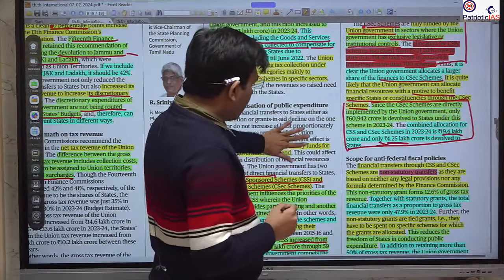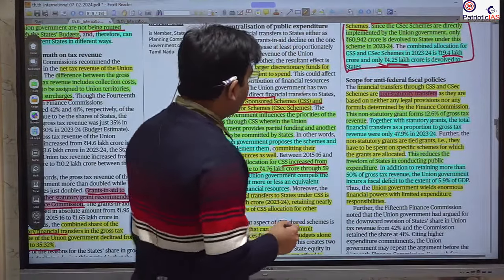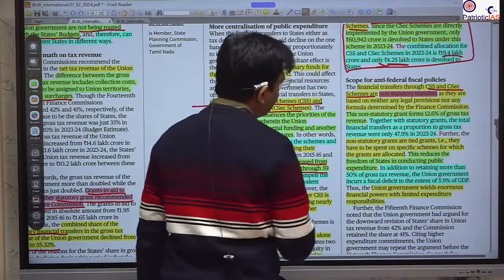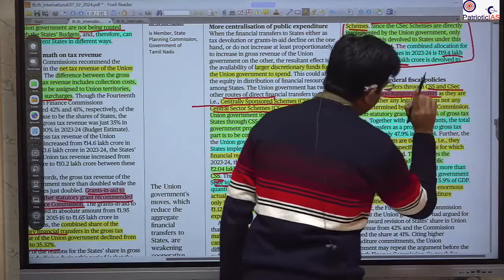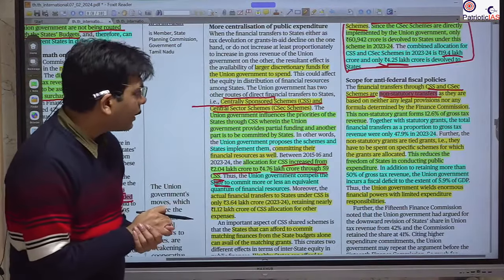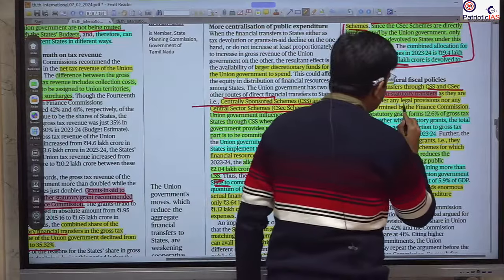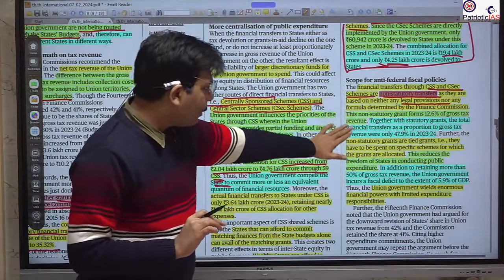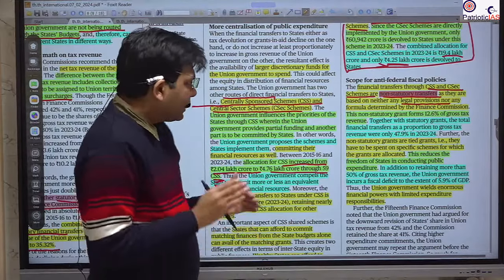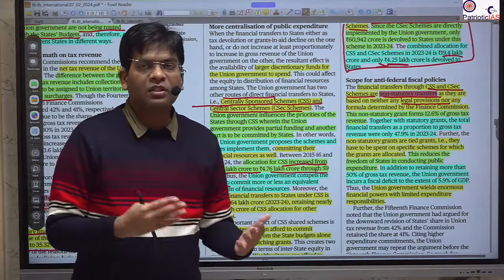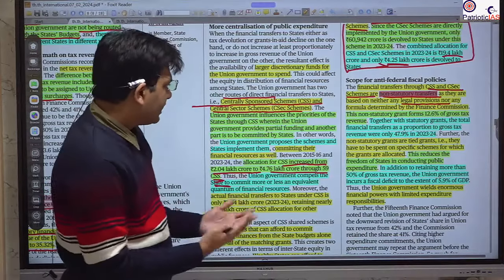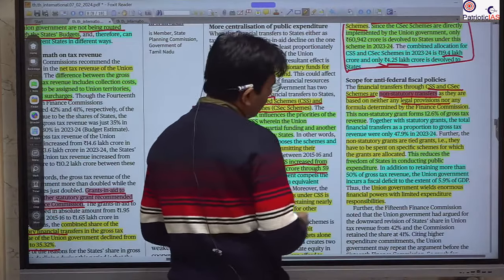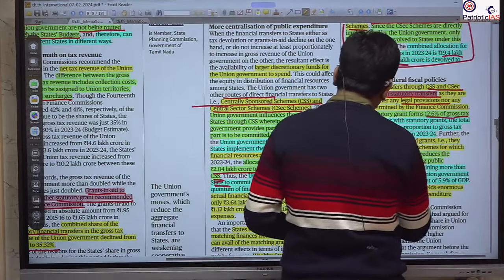Here it is talking about the CSS and the central sector schemes, which are non-statutory transfers. You should know these are non-statutory. Why? Because there is no legal provision or specific law that compels the union government to send the money. So it is at the discretion of the union, as per their own desire. They can pay someone, they cannot pay someone. So this is the non-statutory grant that forms 12% of the gross tax revenue.